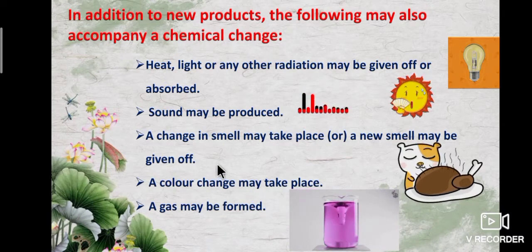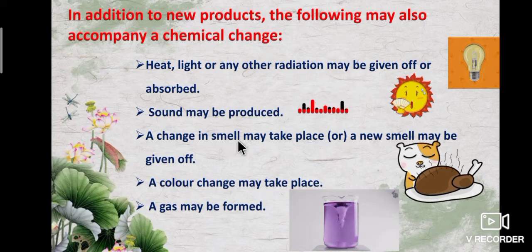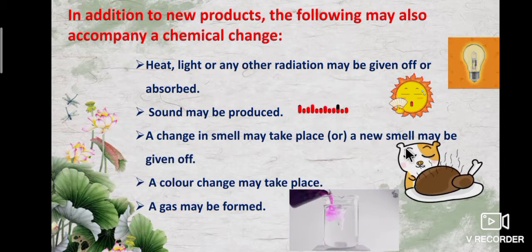Once again, in addition to new products, the following may also accompany a chemical change. Heat, light or any other radiation may be given off or absorbed. That is an exothermic reaction or endothermic reaction. Sound may be produced. A change in smell may take place or a new smell may be given off. A color change may take place. A gas may be formed.